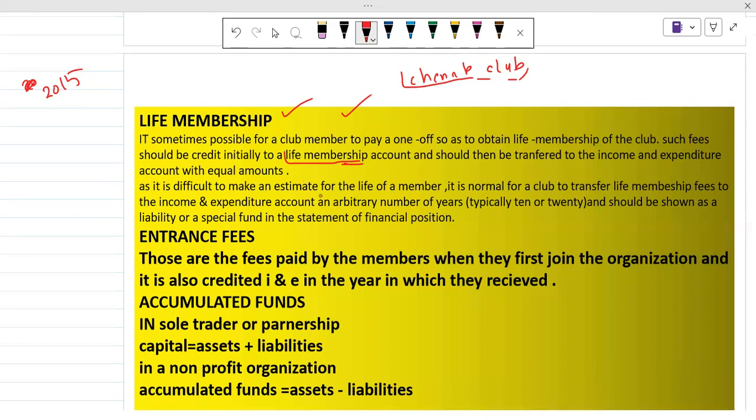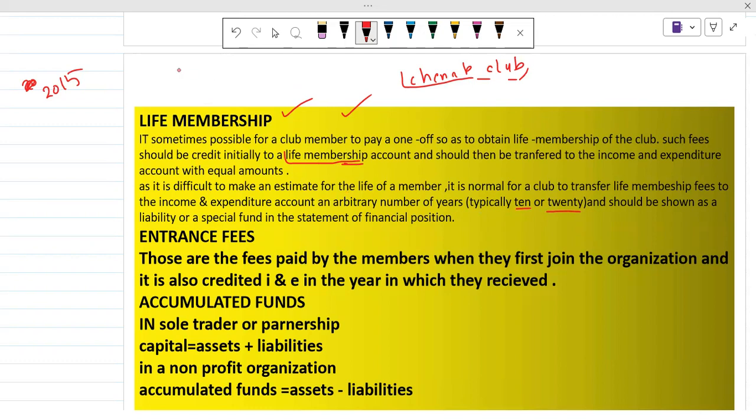So it is difficult to make an estimate for the life of a member. It is normal for a club to transfer life membership fees to the income and expenditure account over an arbitrary number of years. Basically, we don't know how much life a person has. Maybe the person will die after 25 years, 20 years. So we don't know about that. Only Allah knows about that. So that is why we just use an arbitrary number of years to calculate the life membership, which is 10 or 20.